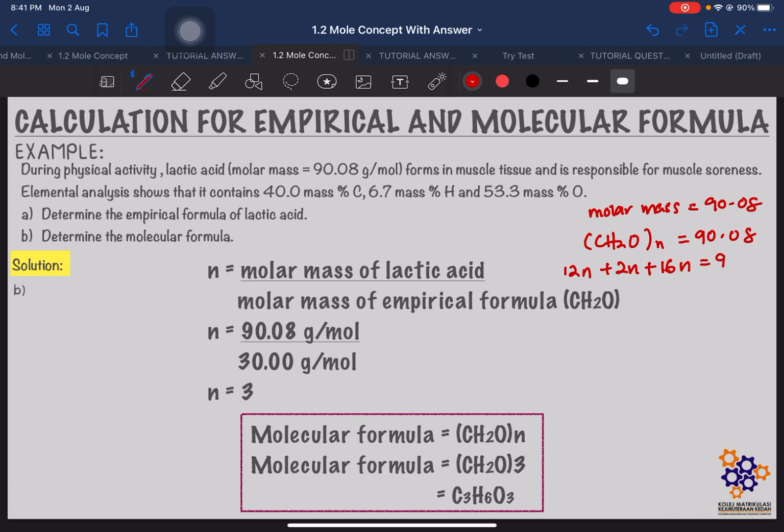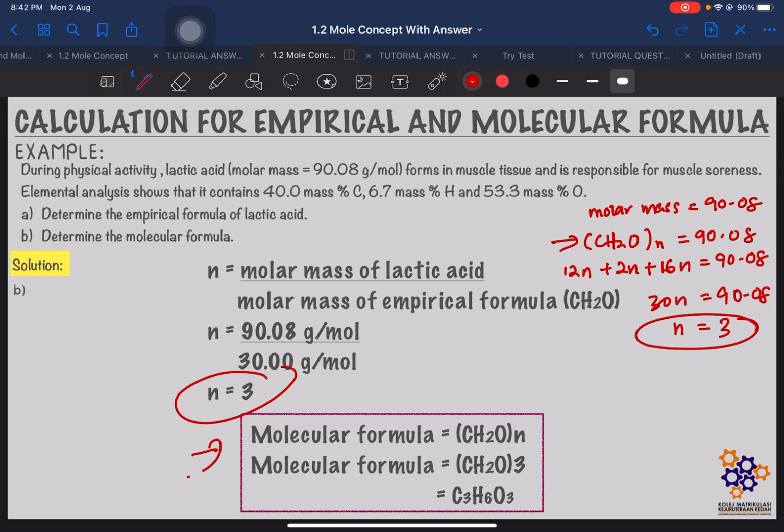So 16n equals to 90.08. Okay, gram per mole. This one is also gram per mole. Okay, and then you will get the answer here: 30n equals to 90.08. So n equals to 3. Actually, it is the same. This one just expands the molar mass part. But both of the methods will give the same final answer, which is n equals to 3. Okay, then you can do this final step, which is compulsory.